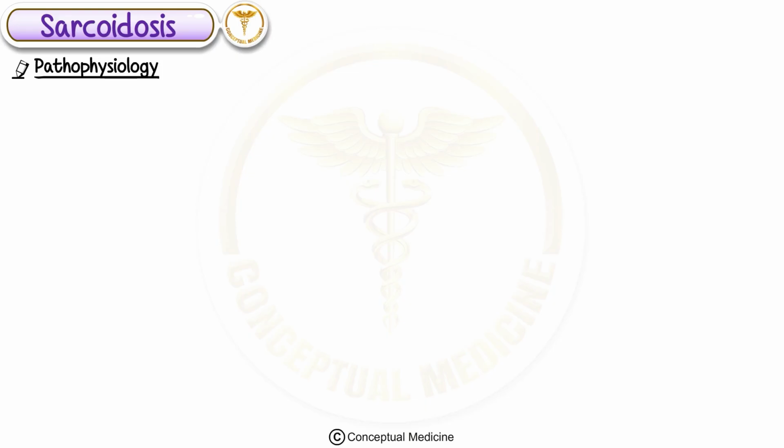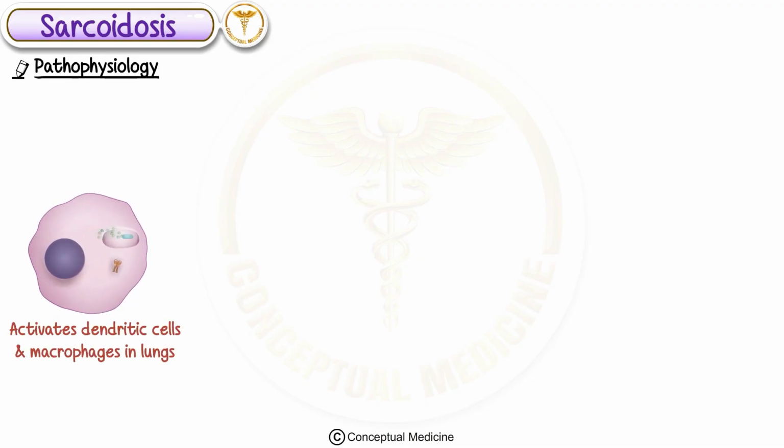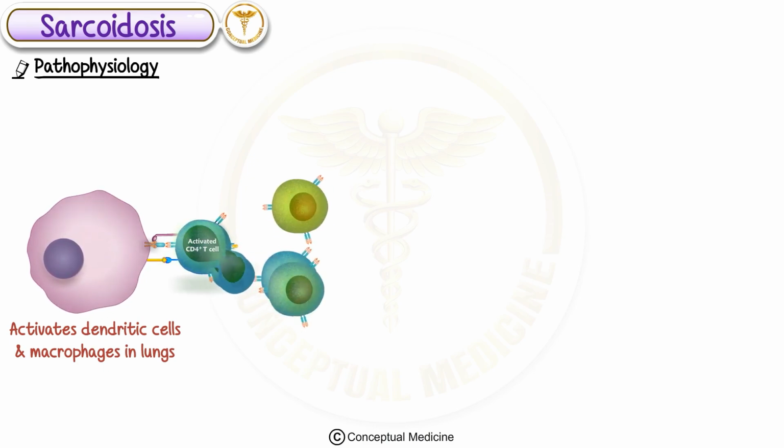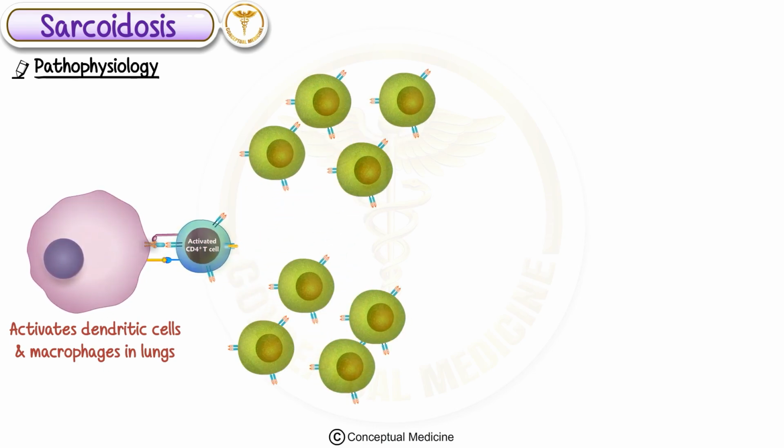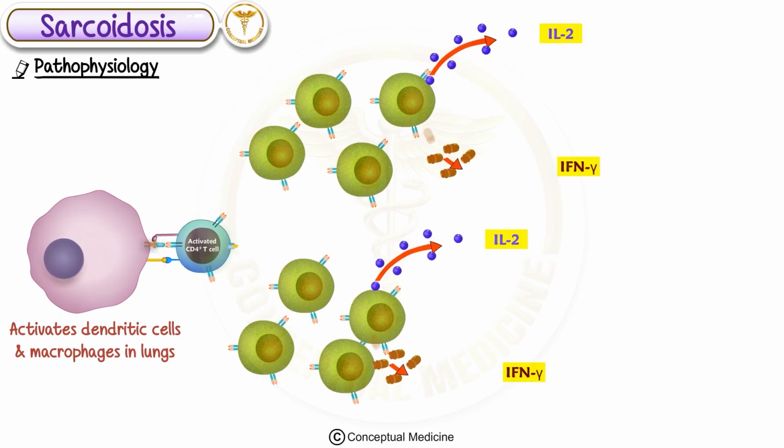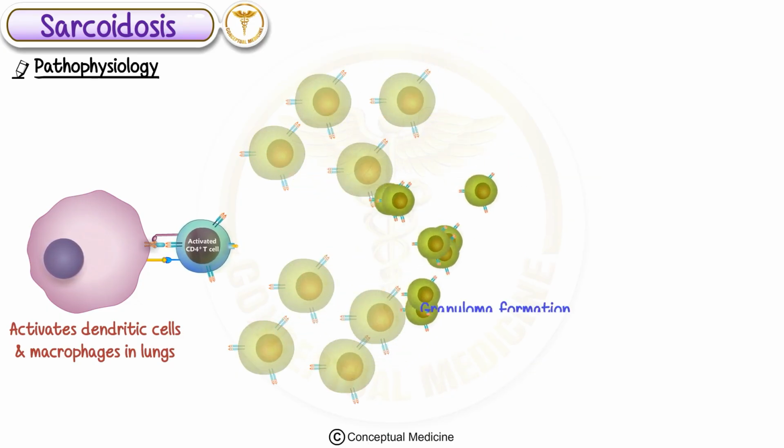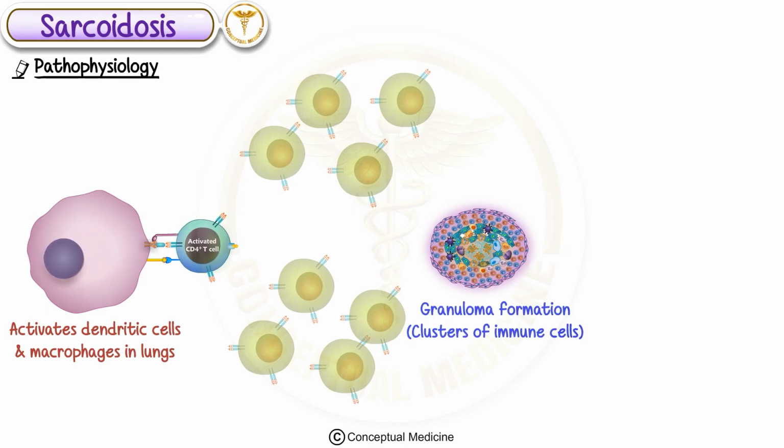Pathophysiology. How does sarcoidosis develop? It starts with an unknown antigen, which activates dendritic cells and macrophages in the lungs. These cells present the antigen to CD4 T helper cells, triggering an immune response. T cells proliferate and release cytokines like IL-2 and IFN-gamma, leading to granuloma formation.